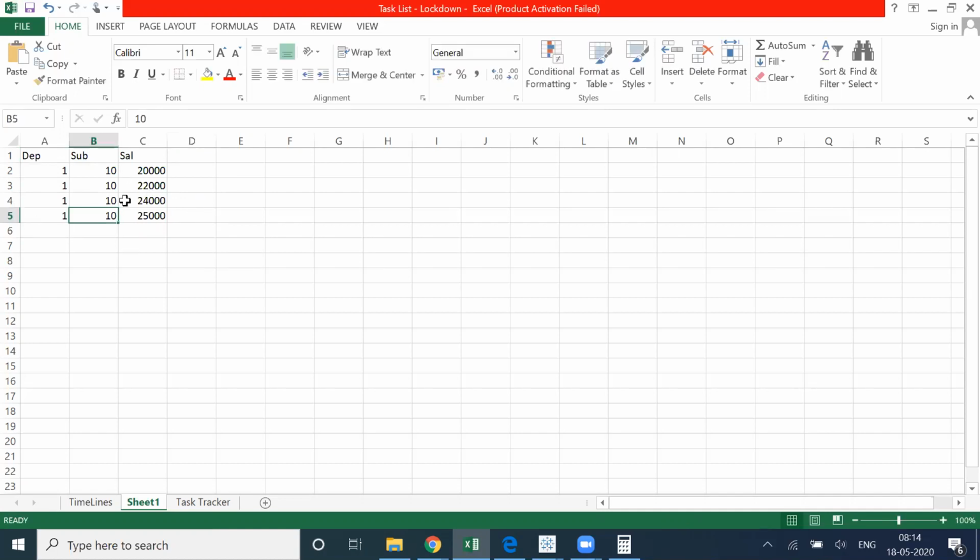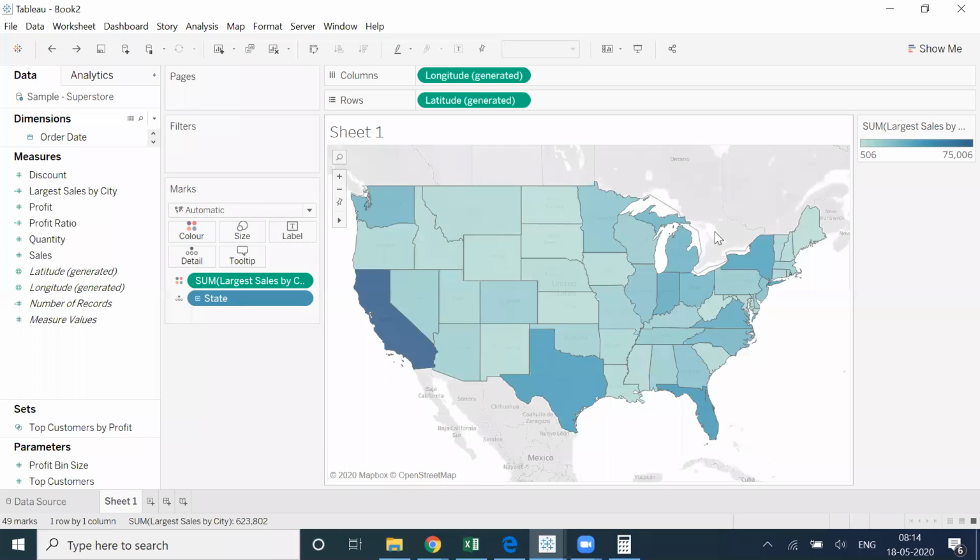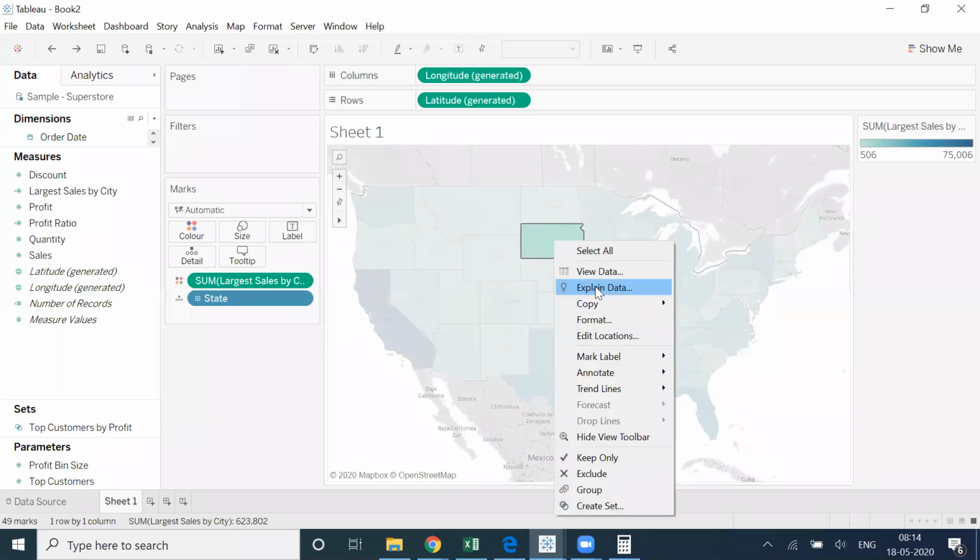So when I'm including sub department and fetching the max, as of now in this scenario I have only a single city. So max will give me what? Max will give me 25,000. Then it will take the average of it. So basically, average will also be 25,000 because I have only one sub department. In this scenario, I have only one city. But what if we have two cities?